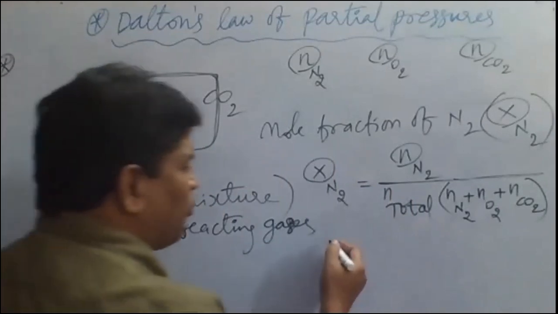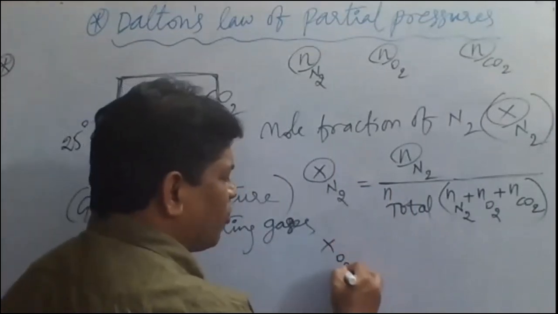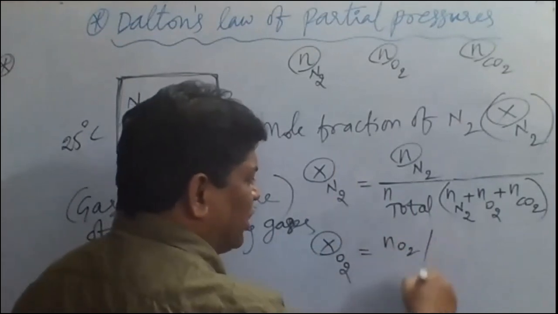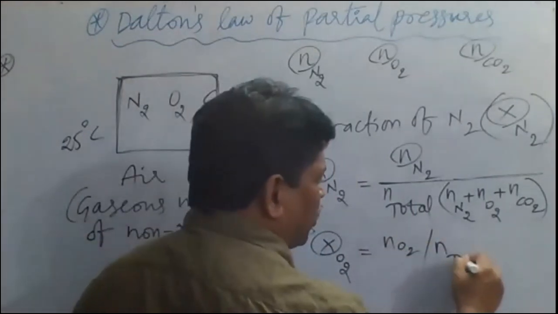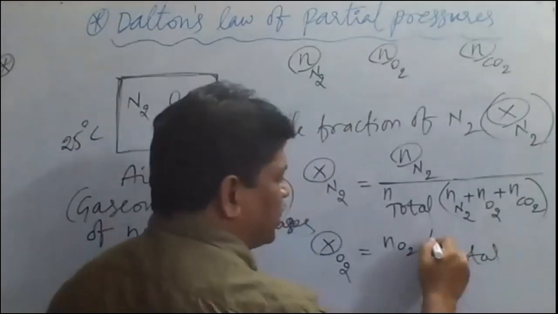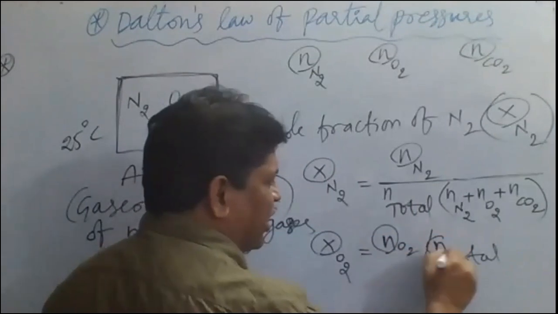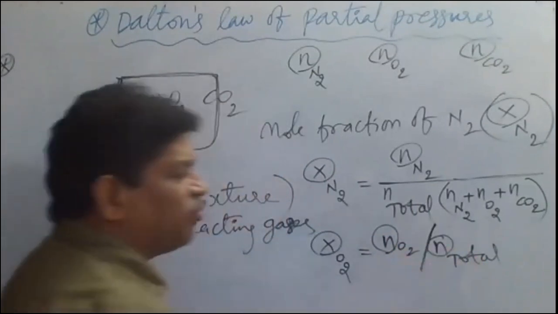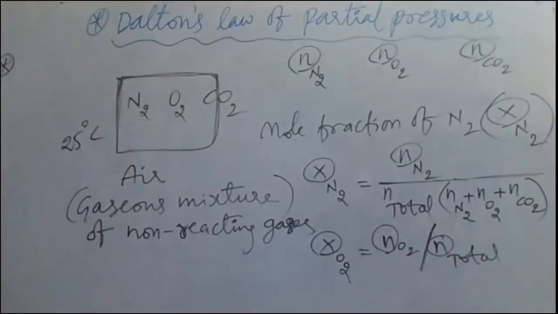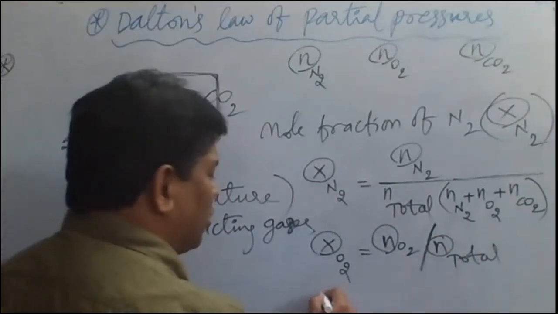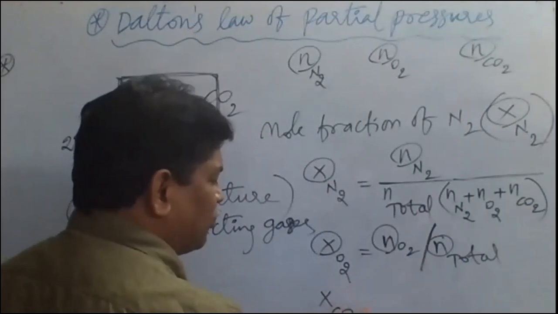The same way, tell me the mole fraction of O2. The mole fraction of O2 is equal to the number of moles of oxygen gas divided by the total number of moles of the gaseous mixture. This is called the mole fraction of O2. The same way, we can write the mole fraction of CO2.